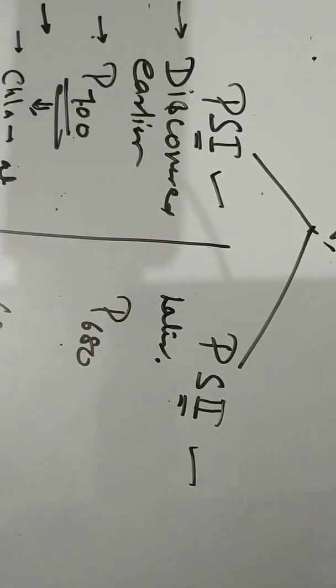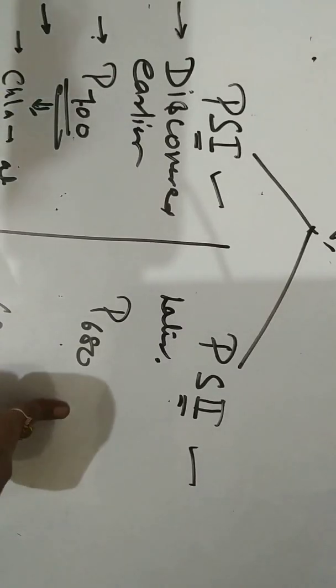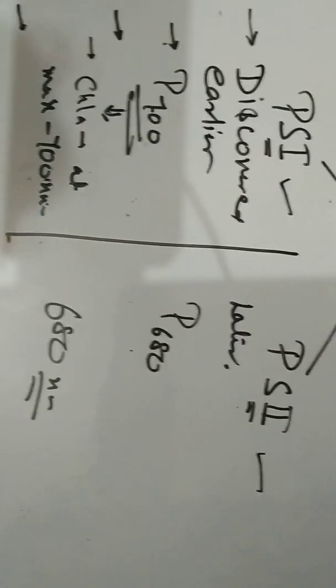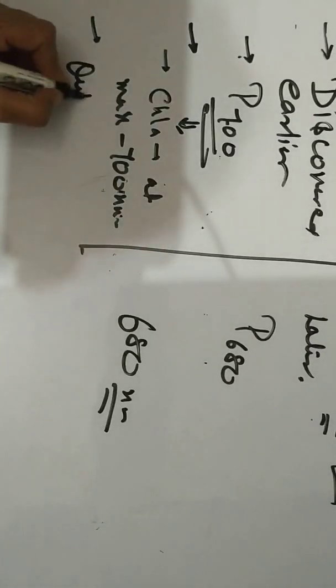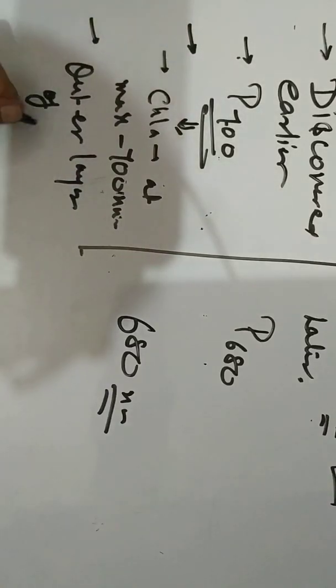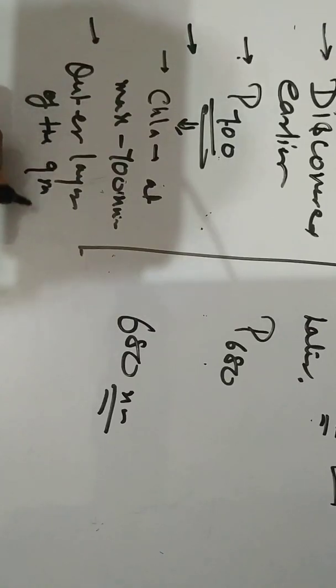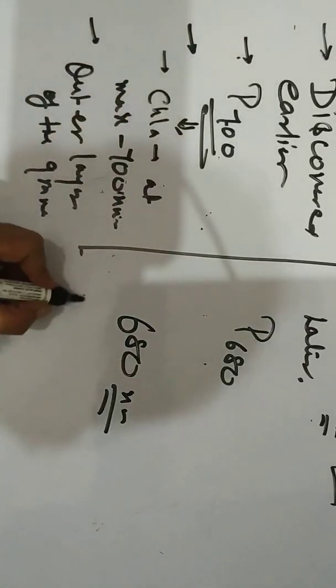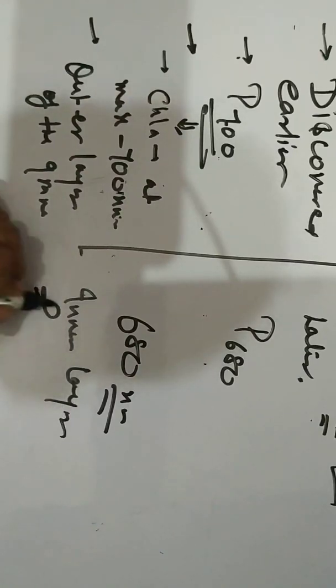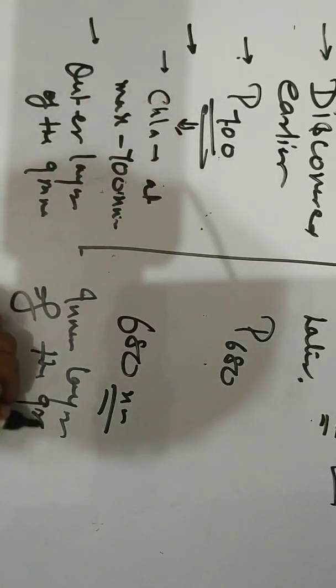Clear? Now PS1 is present in the outer layer of the grana, and PS2 is present in the inner layer of the grana.